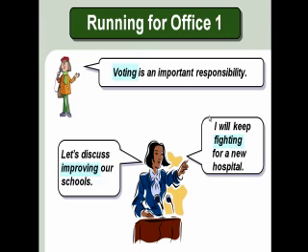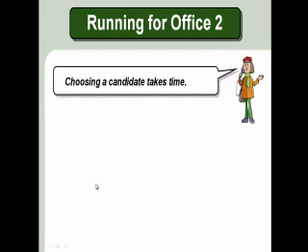So let me quickly outline that this is a gerund. A gerund is simply a verb which you add ing to, all right? And then, of course, there are some spelling things about it that you might have learned in previous classes. But here are some examples of how gerunds are used, either as subjects of sentences. For example, voting is an important responsibility. Voting is the subject of our sentence, so it's not acting as a verb. Let's discuss improving our school. As you can see there, we're using that as an object. So let's try to make sense of all of this.